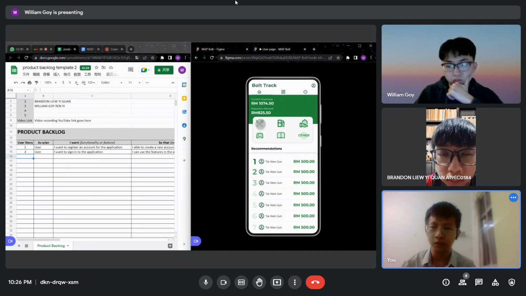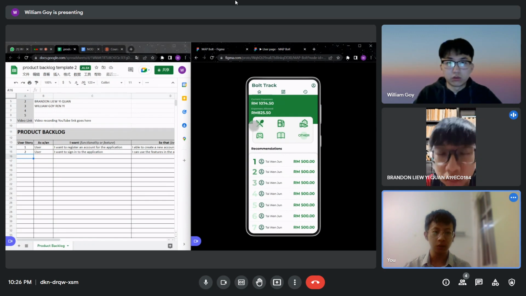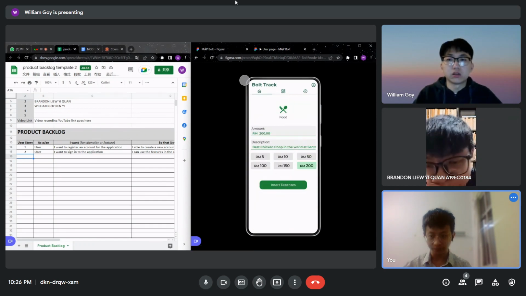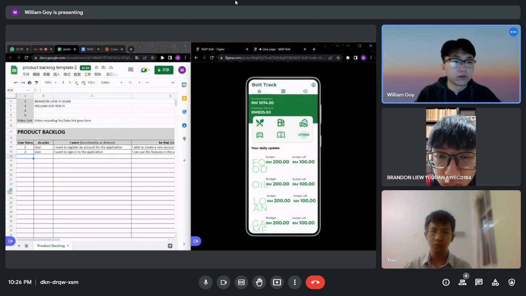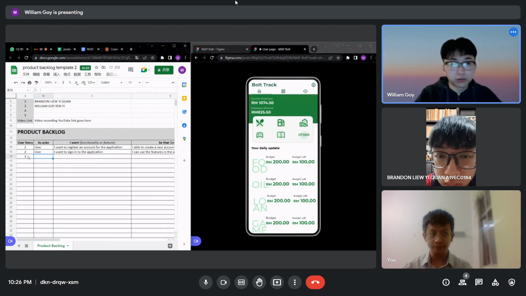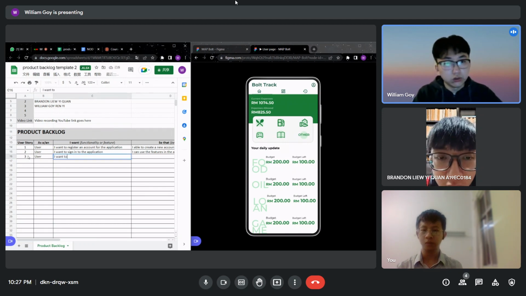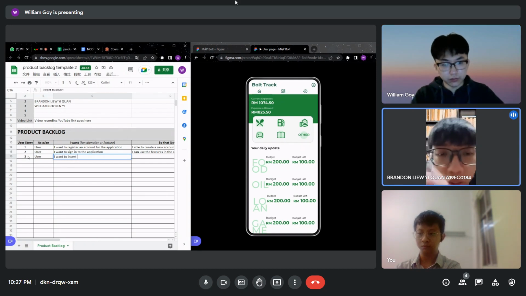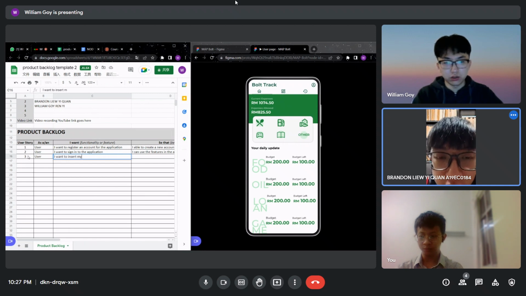So as a user, I want to insert my daily expenses. Is that okay? Yeah. So the third one is, as a user, I want to insert, or enter, my daily expenses.